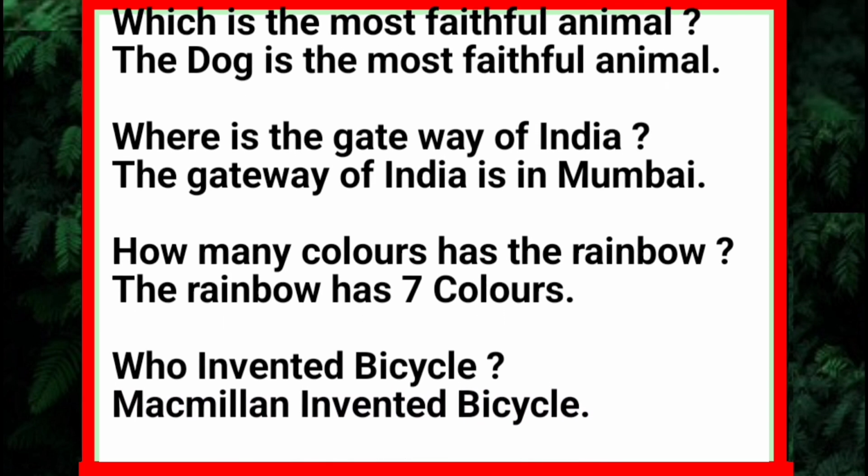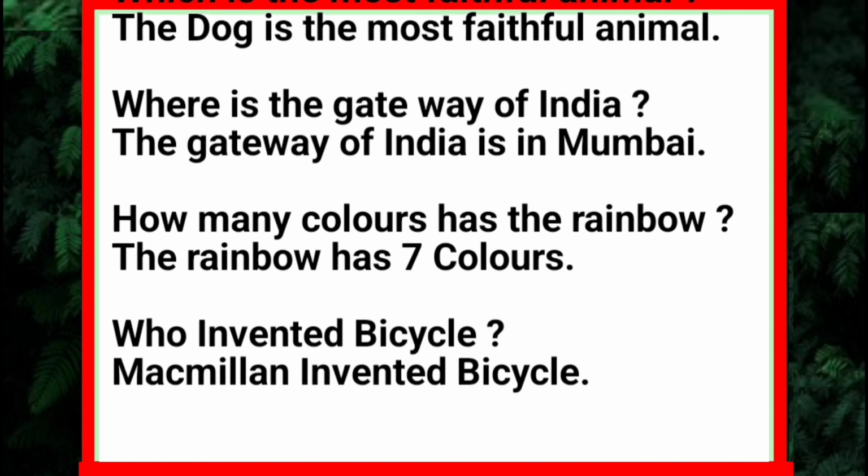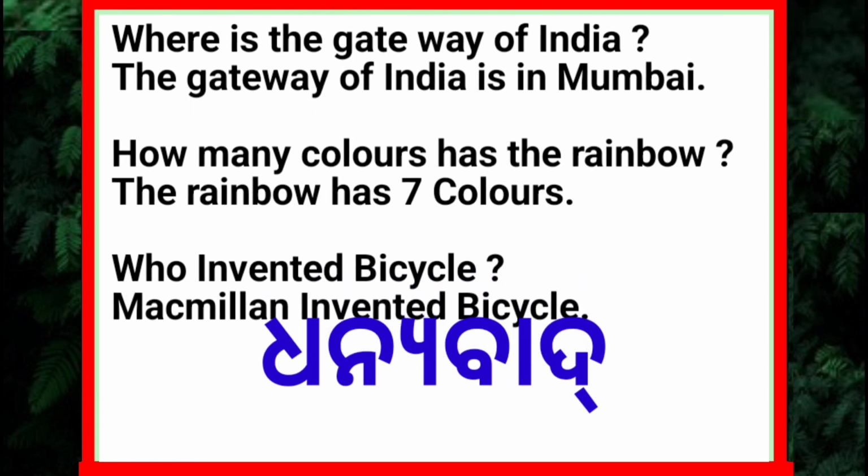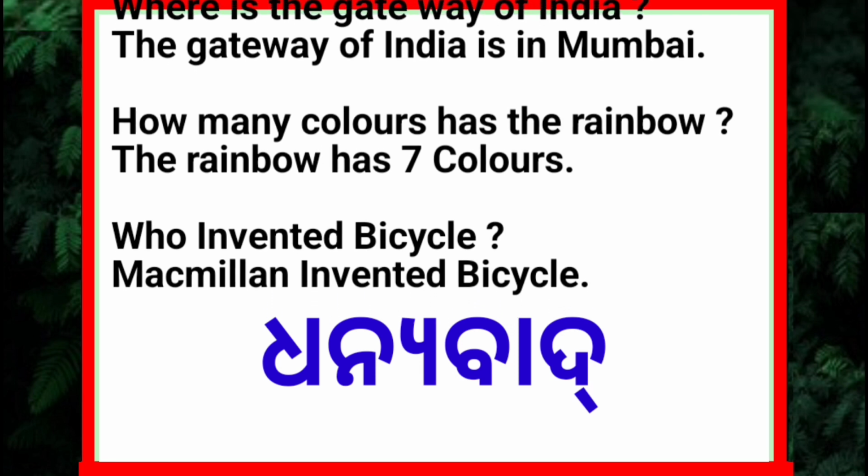How many colors has the rainbow? The rainbow has 7 colors. Who invented bicycle?